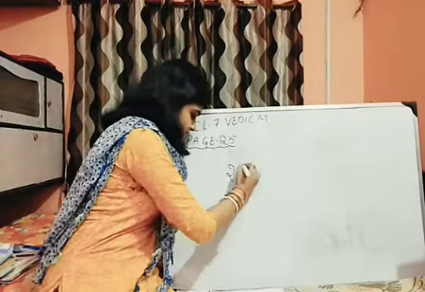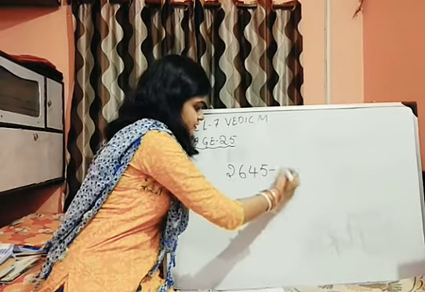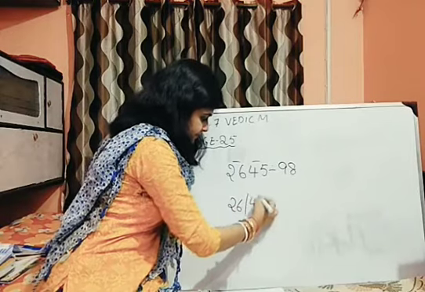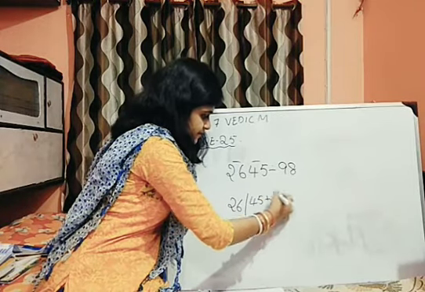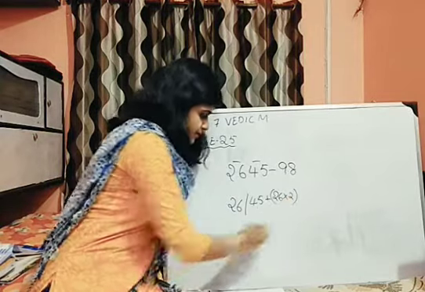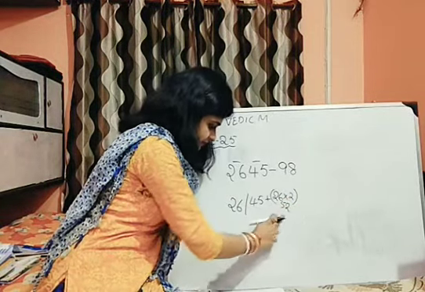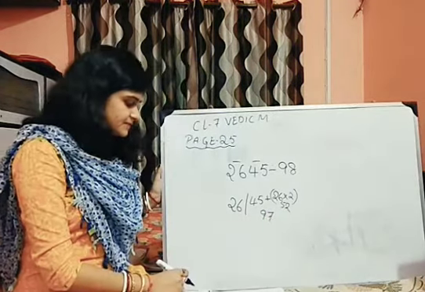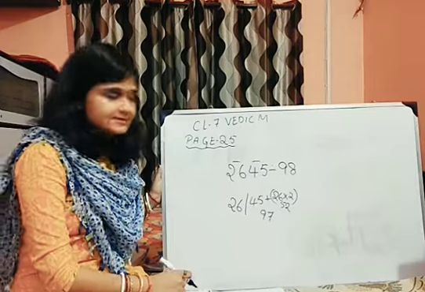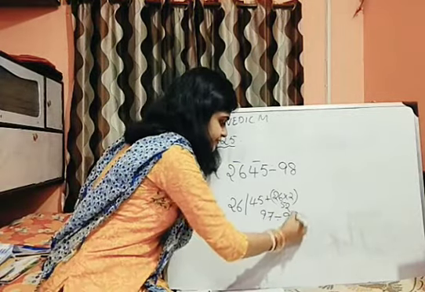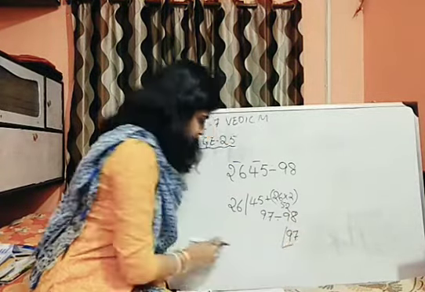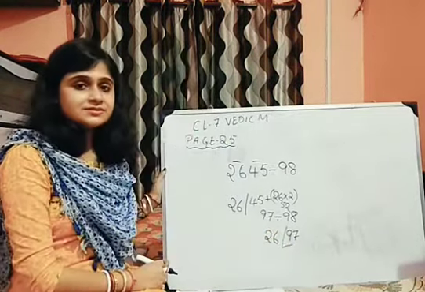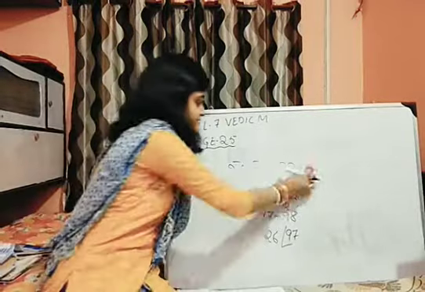See, it's given 2645 divided by 98. So the pattern remains the same. 26 will come down. Then 45 plus 26 into 2. So it's 52 here. That means 45 plus 52 will give you 97. Now see, 97 means less than 98. So you know what you have to do. Just direct. And what is left out for you? 26. So write 26. That means 26 is your quotient and 97 is your remainder.